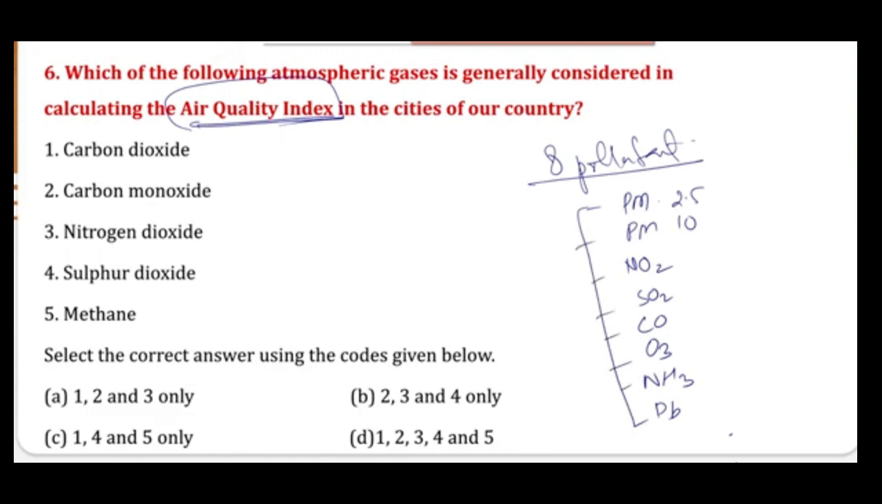When we are talking about carbon dioxide, it is not part of this particular list. So when we eliminate carbon dioxide, you will come up with option B, that is 2, 3 and 4: carbon monoxide, nitrogen dioxide and sulfur dioxide. Methane is also not part of this list. So option B is your right answer.